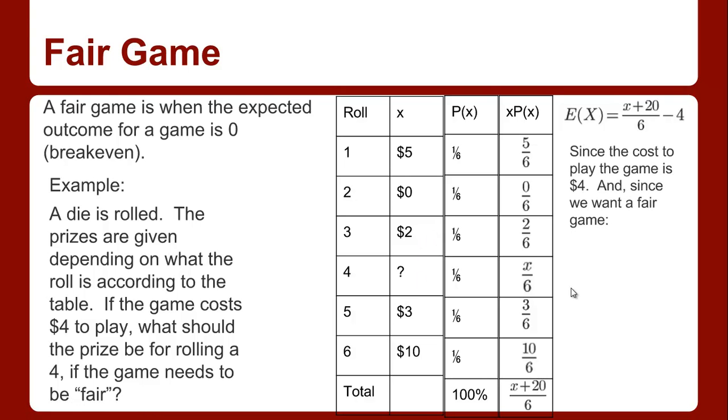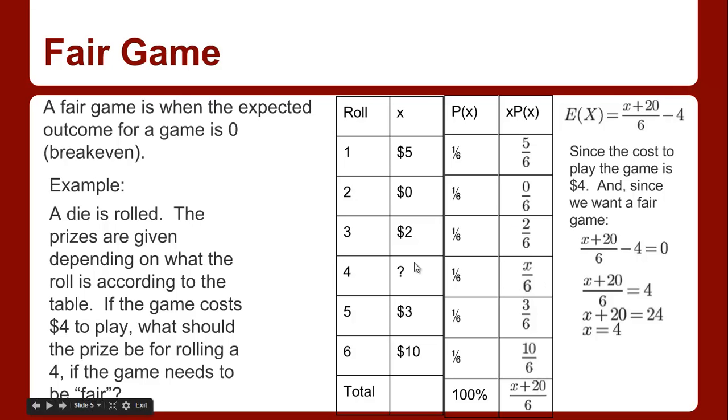Since the cost to play the game is $4, and since we want a fair game, we're going to try to solve this equation for X. So we want to find out when this equals 0. Put the 4 on the other side, multiply both sides by 6, subtract 20 from both sides, and we get X equals 4 again. So this prize here should be $4. If you think about it, 4 plus 20 would be 24, divided by 6 would be $4. And that's what it is for the game to be fair. Win $4 and lose $4.